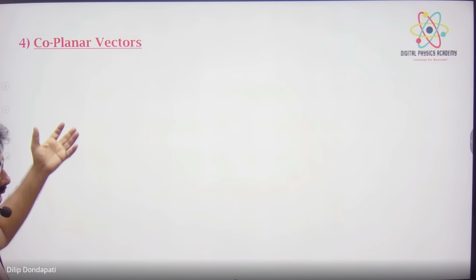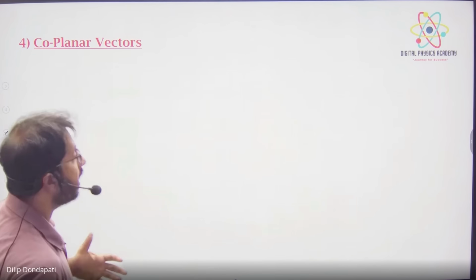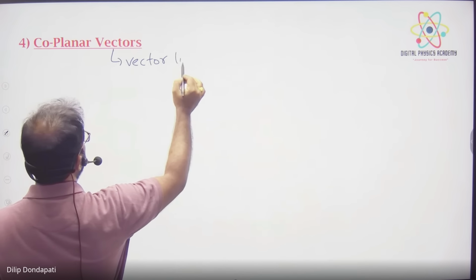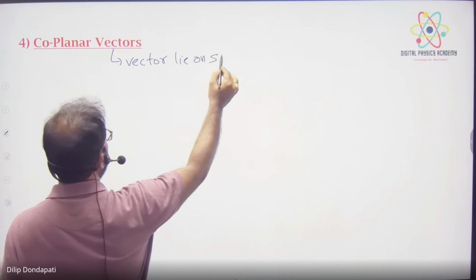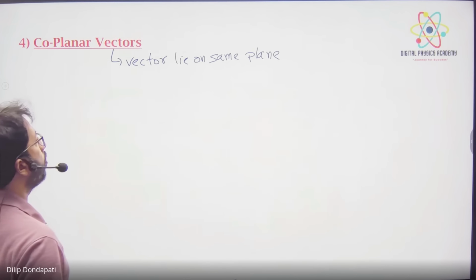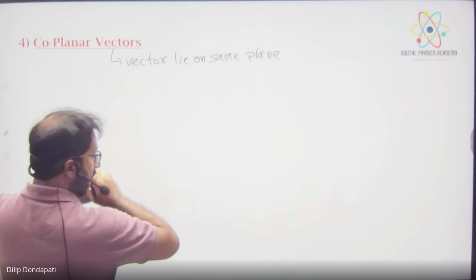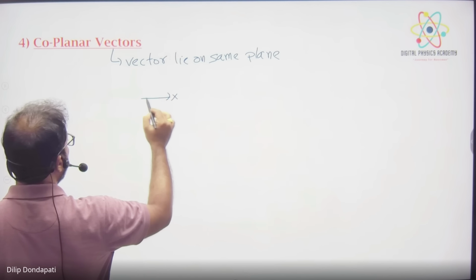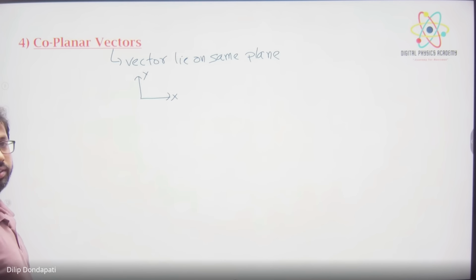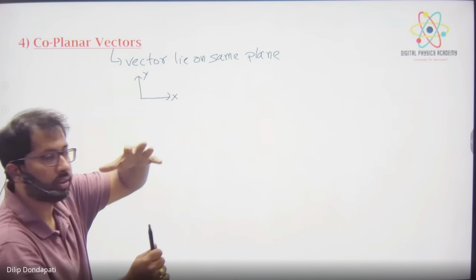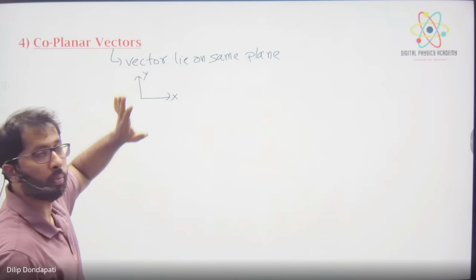Coplanar vectors. Coplanar means vectors lie on the same plane. It is called coplanar vectors because, suppose this board is the x-axis, y-axis. Two vectors are lying on the same plane, this x-axis and y-axis. Both are on the board. It is not coming outside, right? Not in the z-axis. So these are called coplanar vectors.